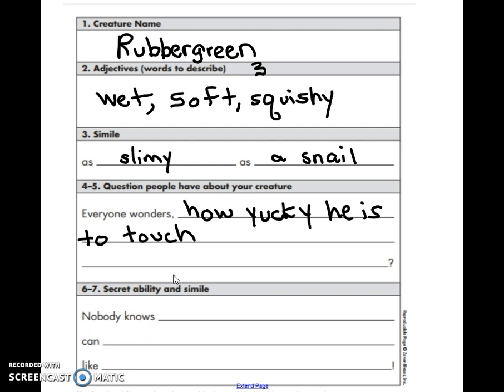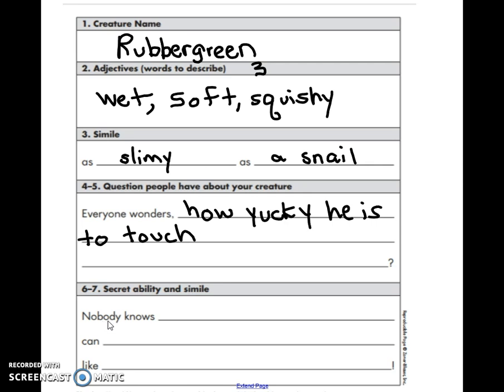And then, on the bottom, you're going to pick a secret ability and make it into a simile. So what's something that your creature can do? Like a secret power or ability? Well, I'm thinking rubber green is going to be really good at bouncing.